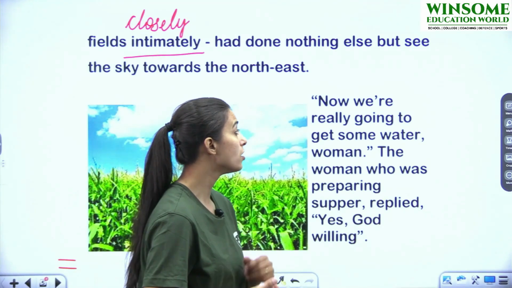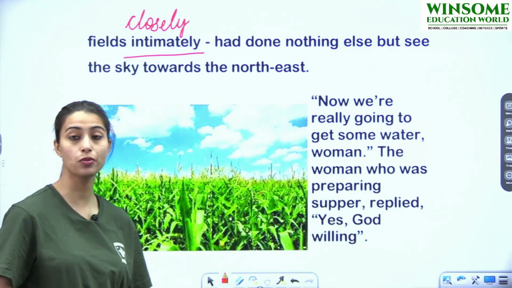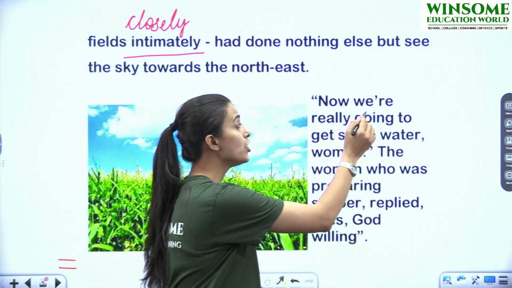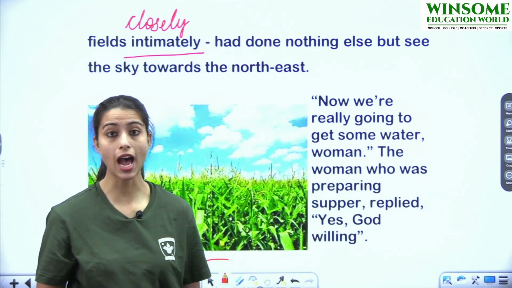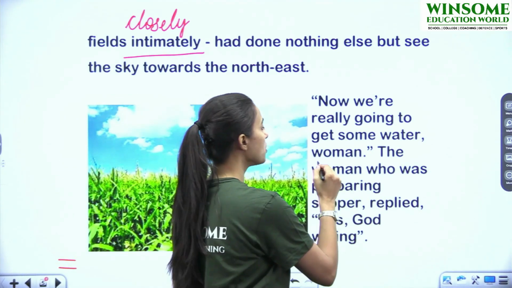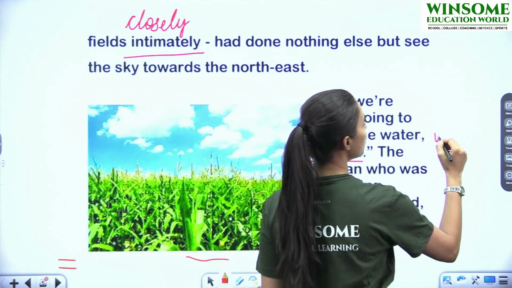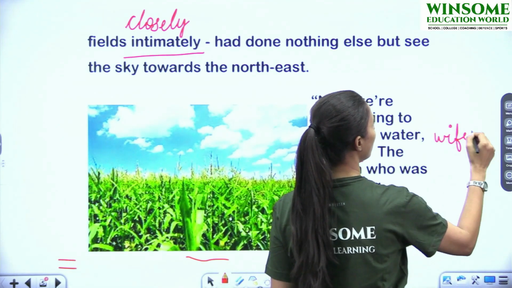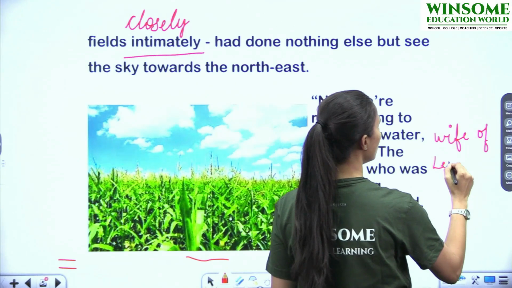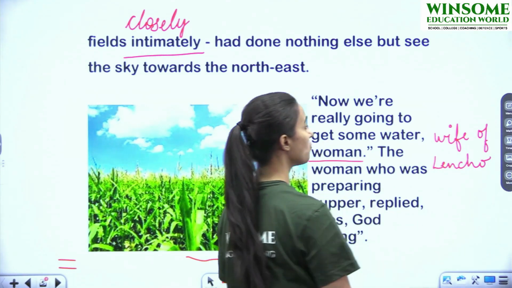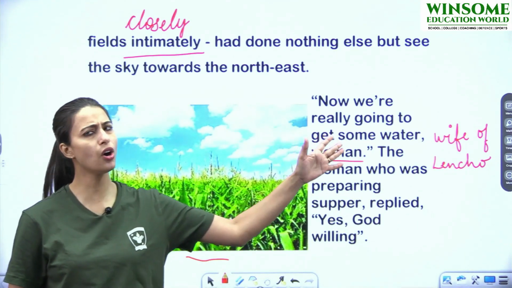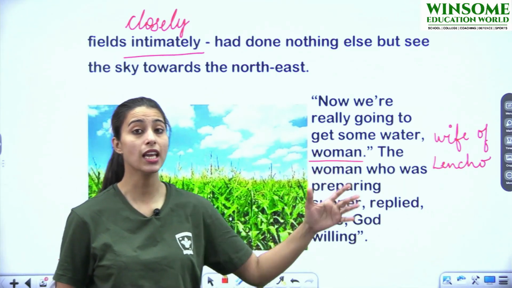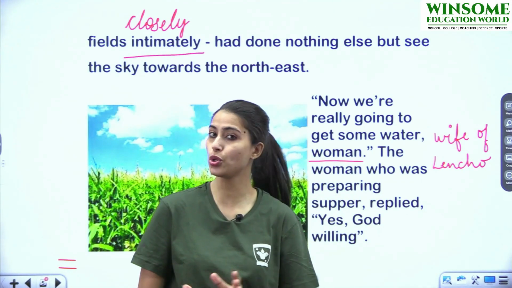Now we are really going to get some water, woman. Here Lencho is addressing his wife and talking to her. Okay, here who is the woman? She's the wife of Lencho. Okay, so Lencho is addressing his wife and talking to her. Now we are really going to get some water. Means he was showing that अब बारिश होने वाली है.